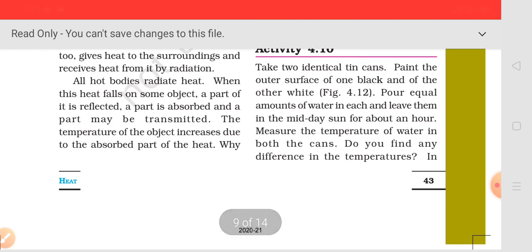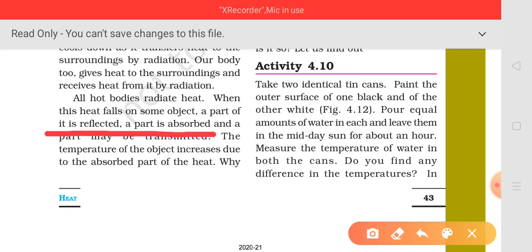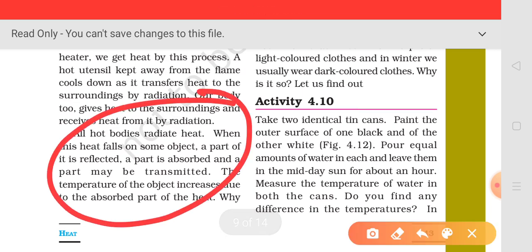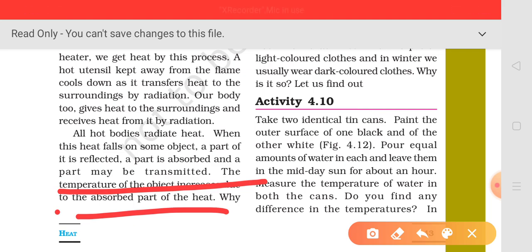When this heat falls on some object, a part of it is reflected, a part of it is absorbed and a part of it may be transmitted. This is a very important point: all hot bodies radiate heat, and when this heat falls on objects, some part is reflected, some is absorbed and some part is transmitted. The temperature of the object increases due to the absorbed part of the heat, right?